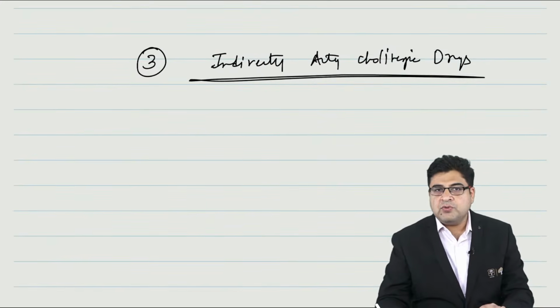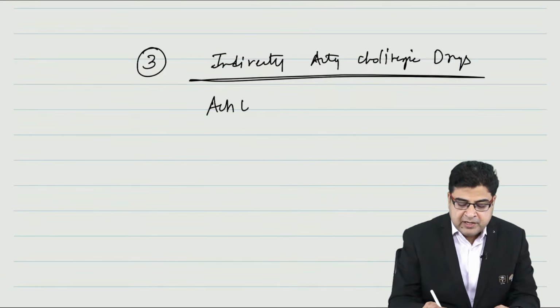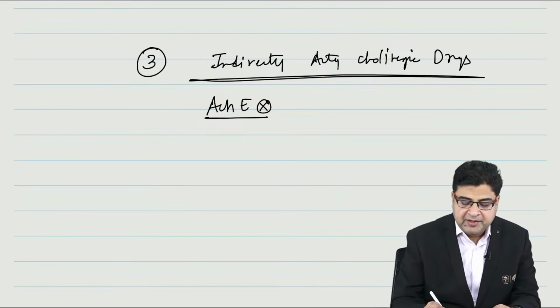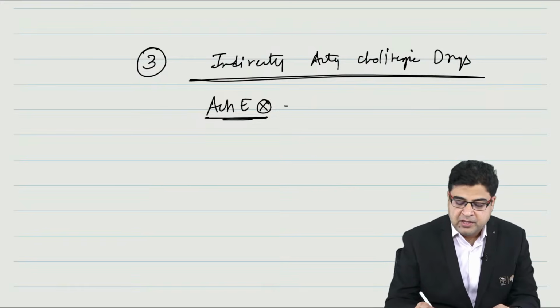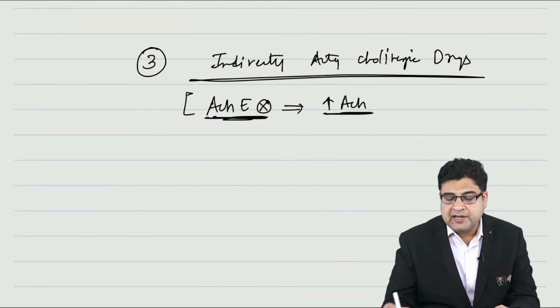Now the medicines known as indirectly acting cholinergic drugs are basically inhibitors of the acetylcholine esterase enzyme. Therefore, these medicines will increase the level of acetylcholine in the body.